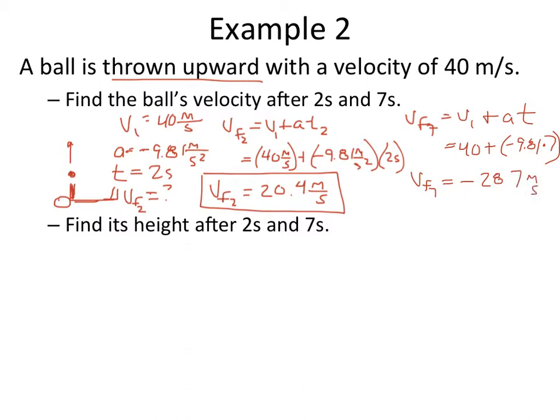So our final velocity at 7 seconds is going to be negative 28.7 meters per second. So by this time, it's actually reached its peak and it's coming back down and is now coming down at 28.7 meters per second.